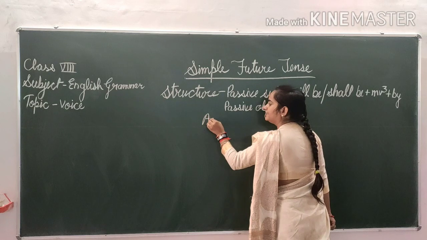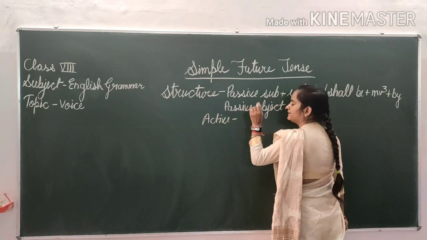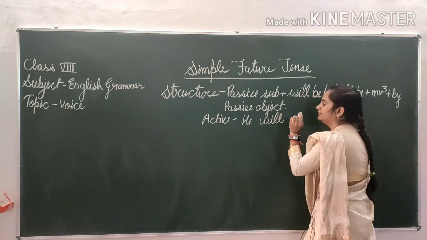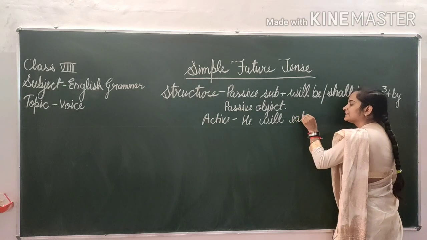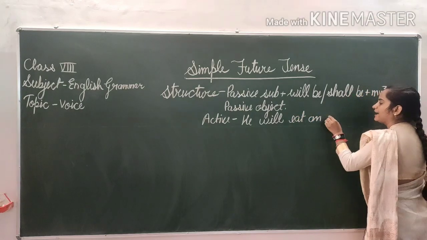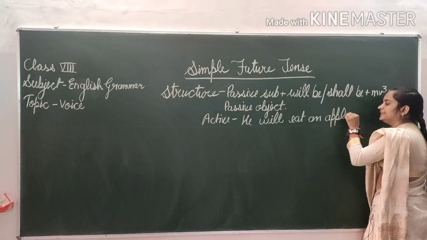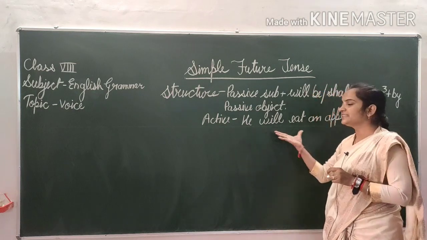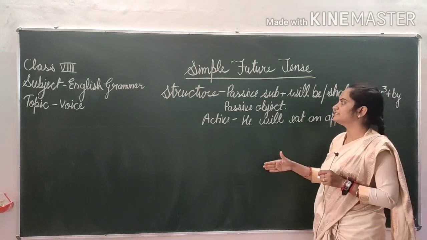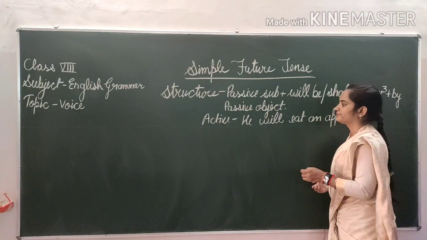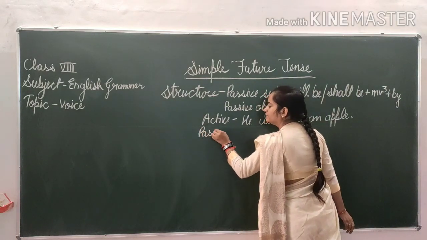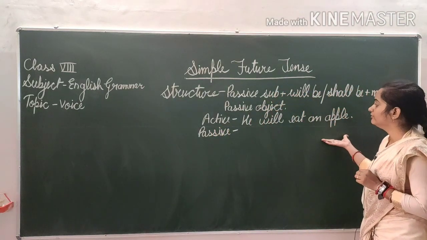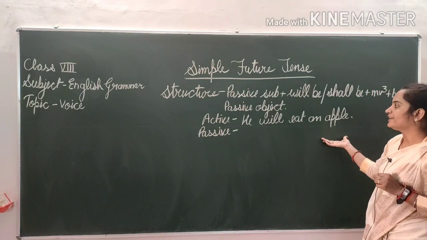So firstly I will write down one active sentence. He will eat an apple. He will eat an apple. This is active sentence. Now we will change this sentence into passive voice according to the structure. So firstly I will write down here passive voice.